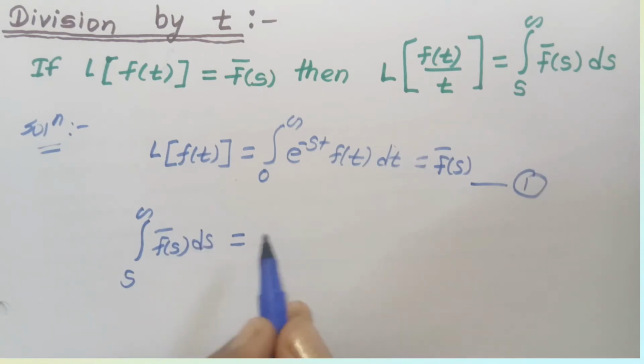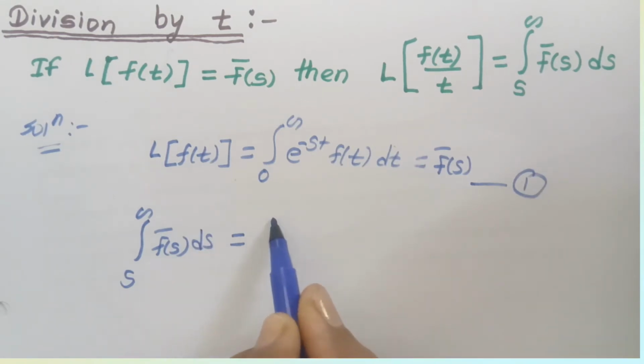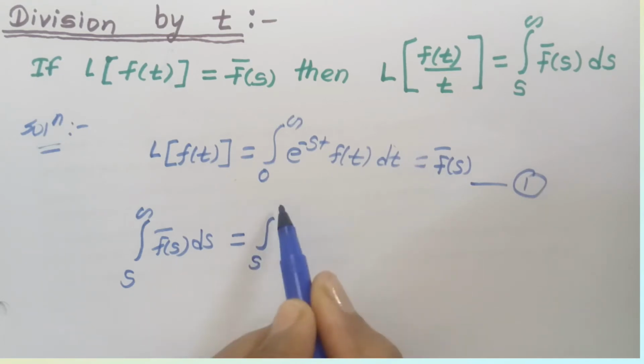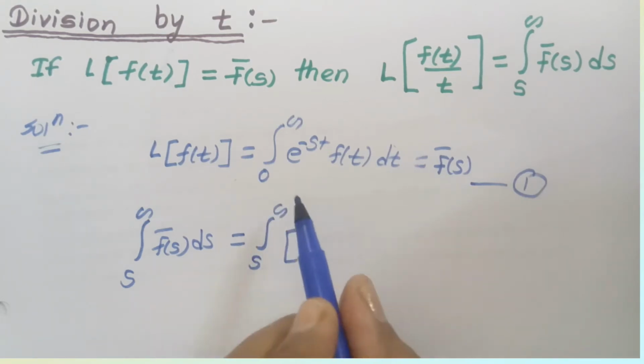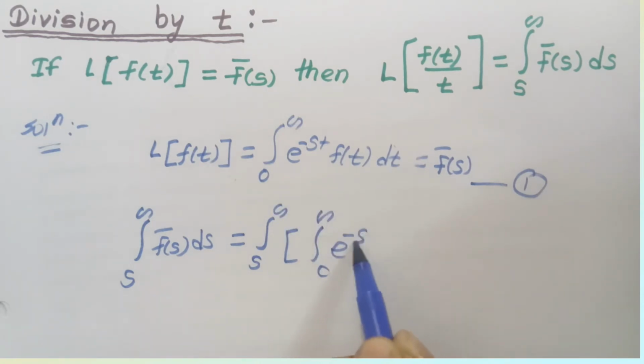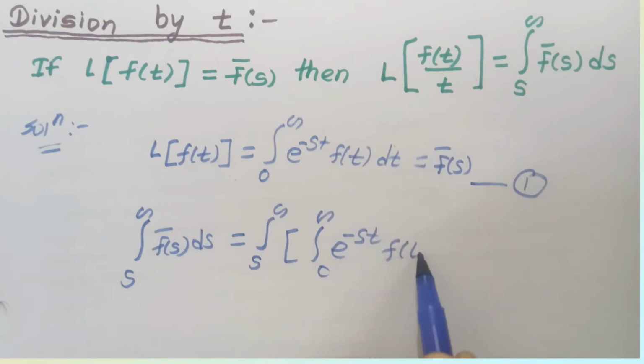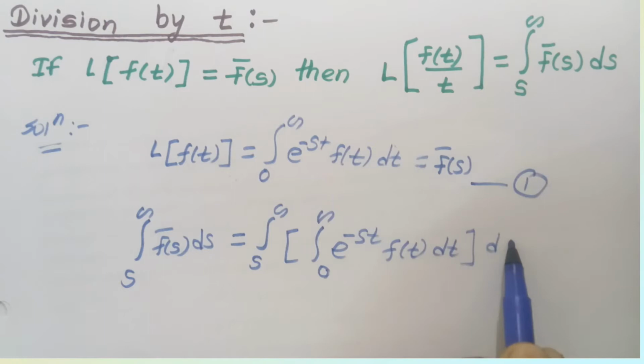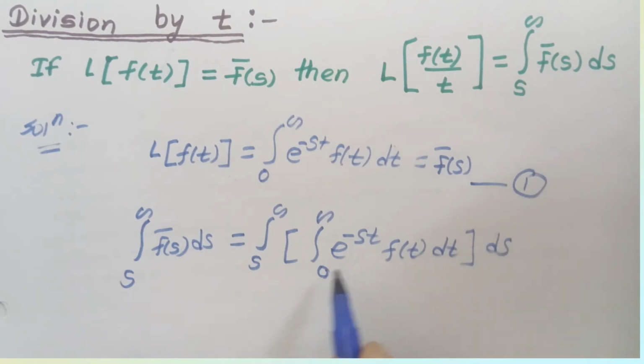We are integrating with respect to s, so we get ds. Then on the other side, the integral from s to infinity of the integral from 0 to infinity of e raised to the power minus st f of t dt, into ds.